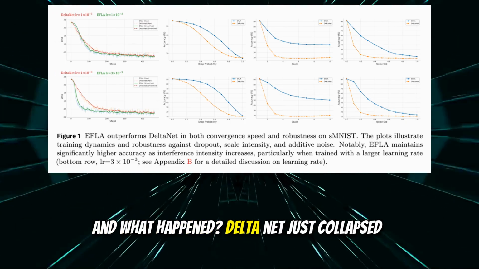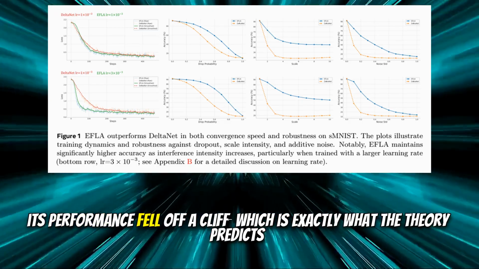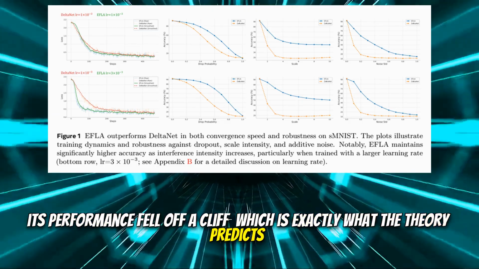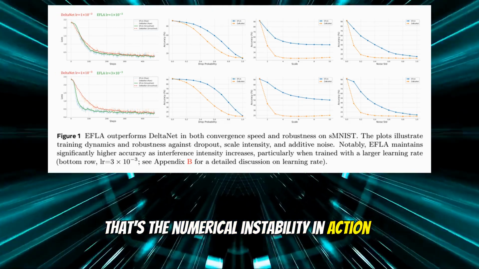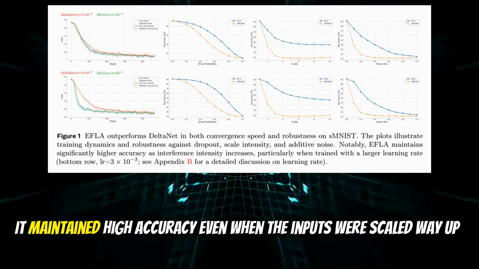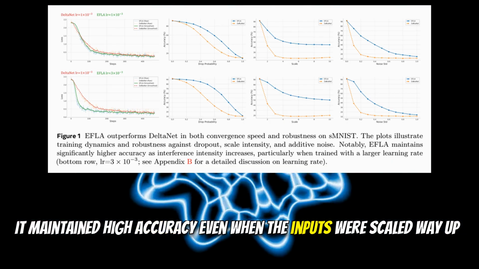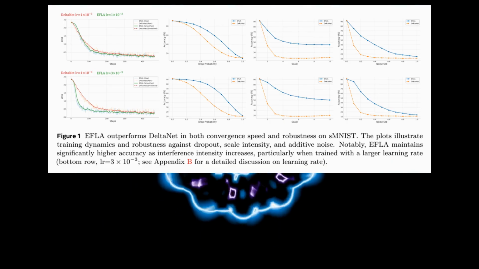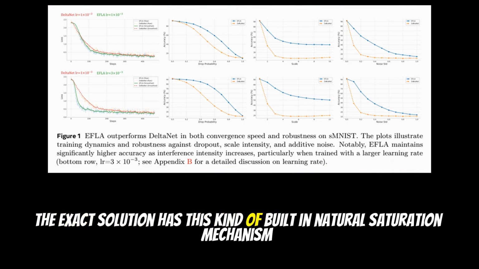Then what happened? DeltaNet just collapsed. Its performance fell off a cliff, which is exactly what the theory predicts. That's the numerical instability in action. The state explosion. Yep. But EFLA just sailed through. It maintained high accuracy even when the inputs were scaled way up. The exact solution has this kind of built-in natural saturation mechanism.